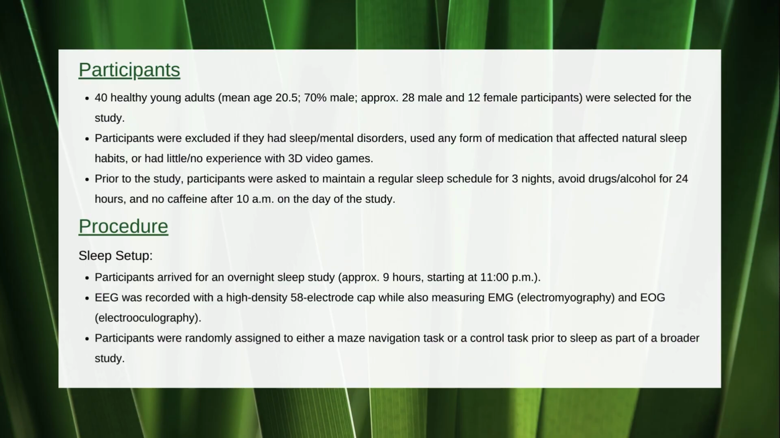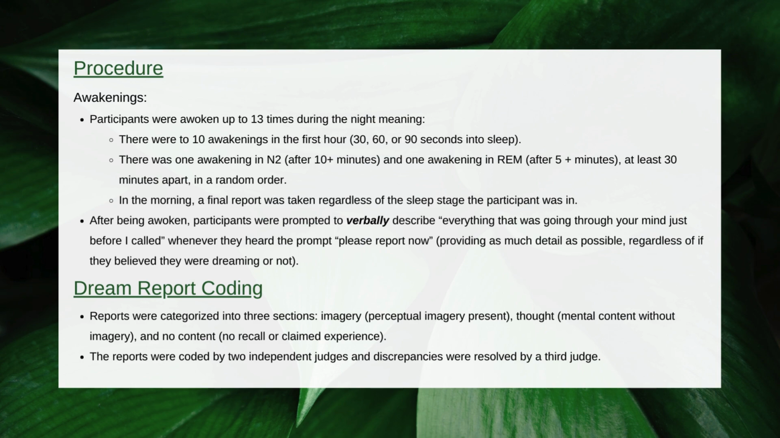Participants were set to arrive for a 9-hour sleep study starting around 11 p.m. An EEG was recorded with a high-density 58-electrode cap, while also measuring electromyography (EMG) and electrooculography (EOG). The participants were awoken up to 13 times during the night. 10 of those awakenings happened in the first hour, either 30, 60, or 90 seconds into sleep. There was at least one awakening in the N2 stage of sleep that happened after around 10 minutes. There was also at least one awakening in REM sleep stage that happened after around 5 minutes.